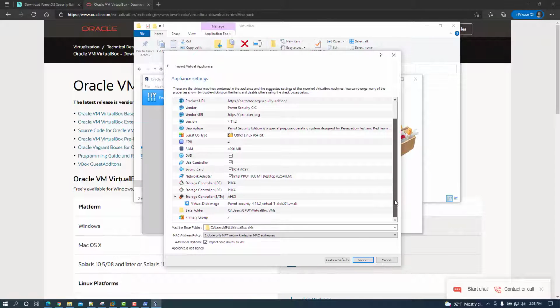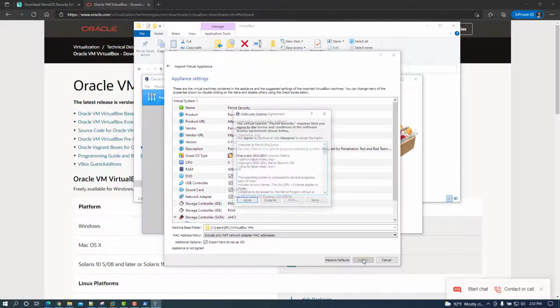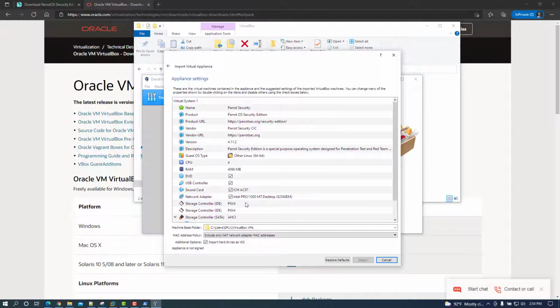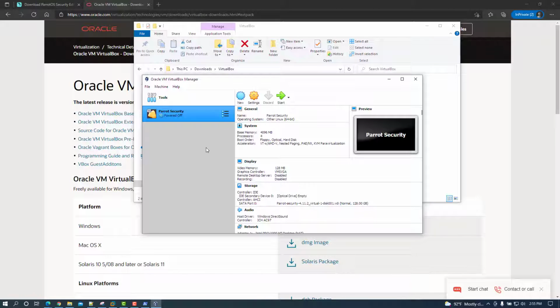You can change any variables here on the virtual machine that you like. I'm just going to leave it as default. Import the appliance. You can read through that if you like and accept the EULA agreement. Now that the import is completed, we can go ahead and start the virtual machine.